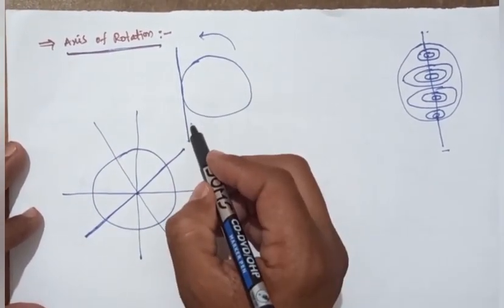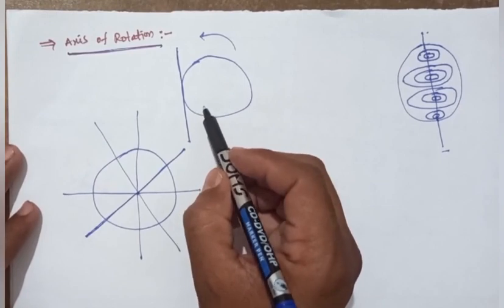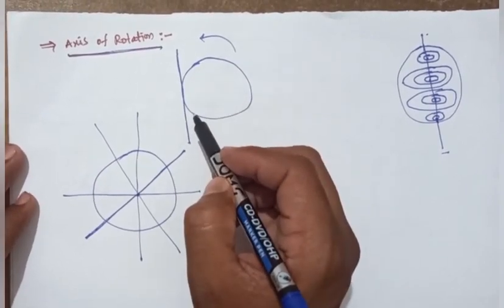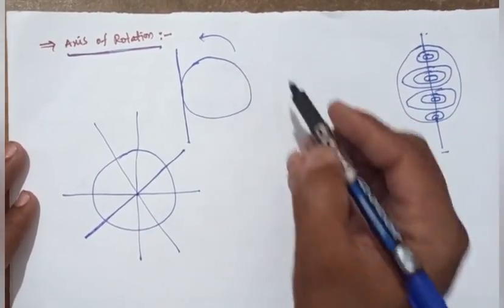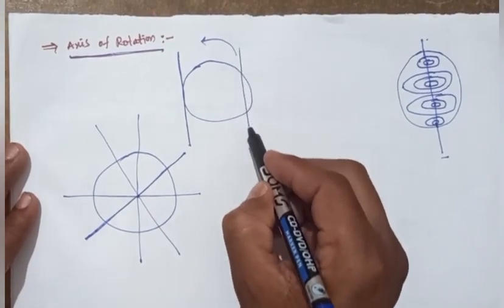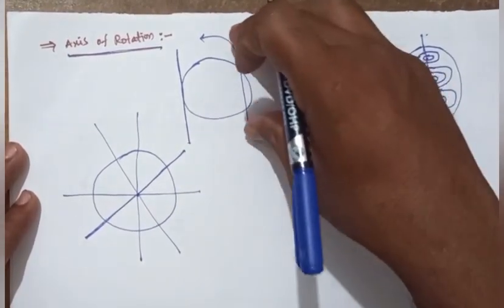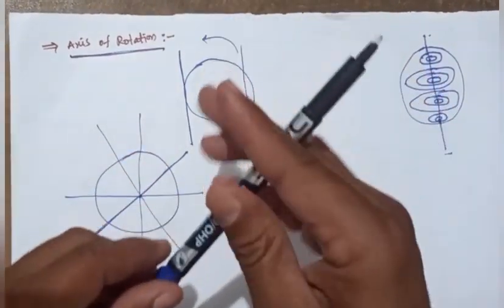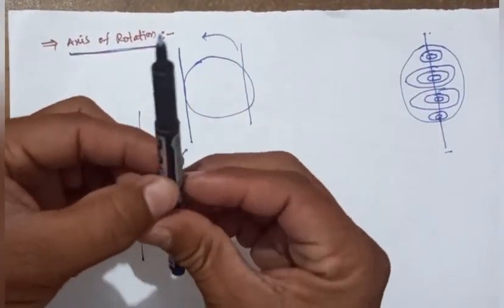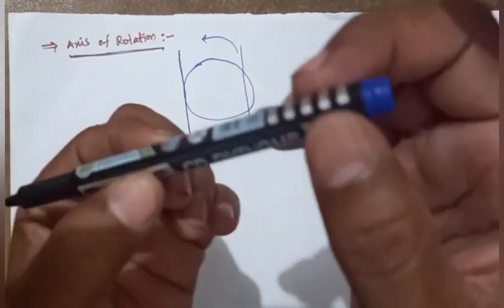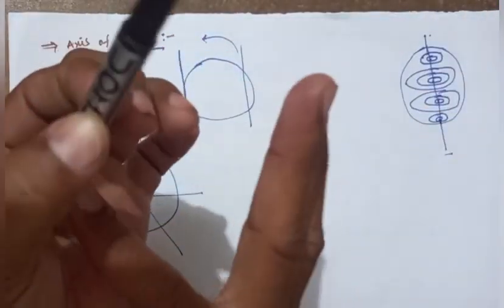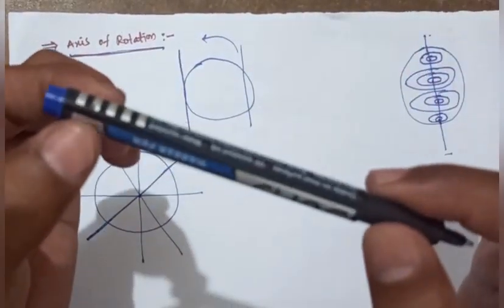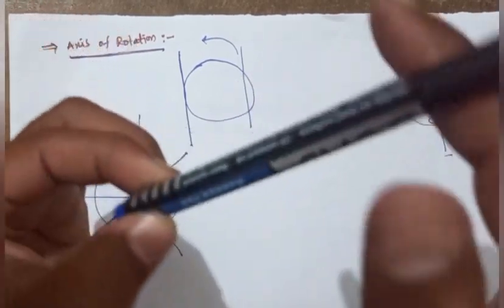The axis of rotation changes. For a sphere, here also we have taken the axis of rotation, and it moves. For example, this pen moves like this, and this point on this line is the axis of rotation.